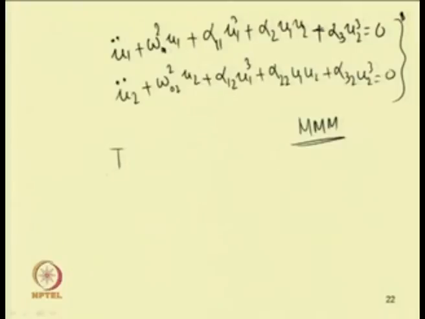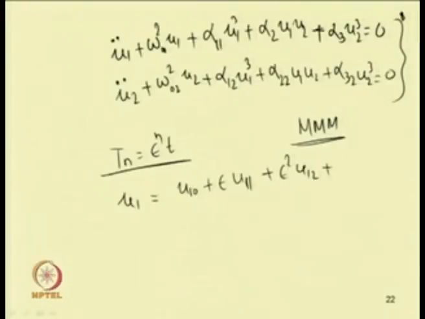I can take the time scale T n equal to epsilon to the power n t, and I can take u 1 in this form: u 1 equal to u 1 0 plus epsilon u 1 1 plus epsilon square u 1 2 plus epsilon cube u 1 3. In this way I can write more terms.